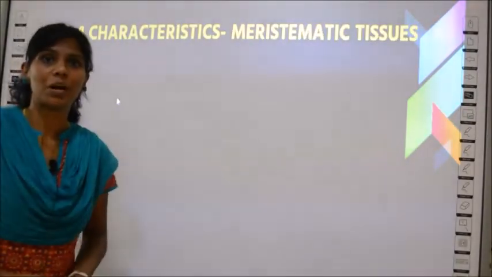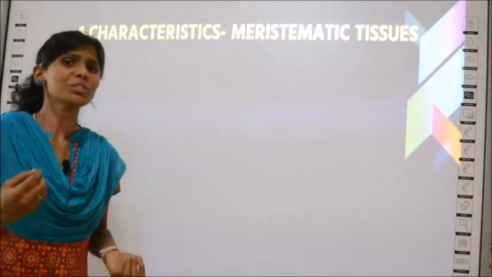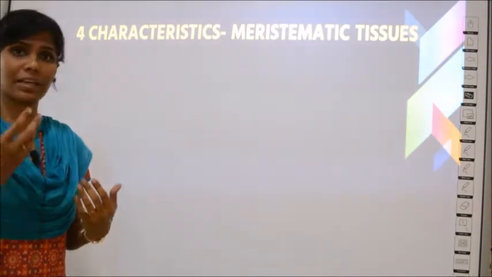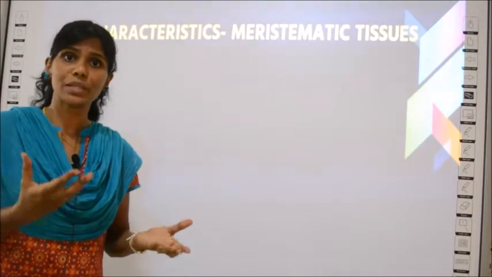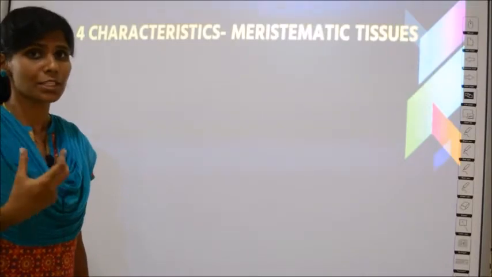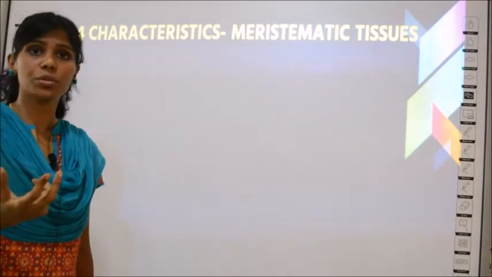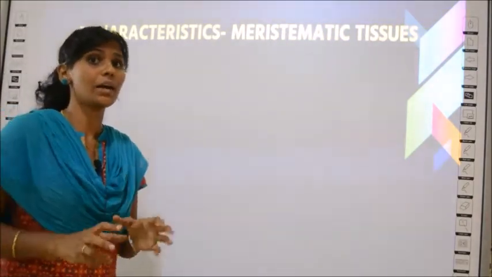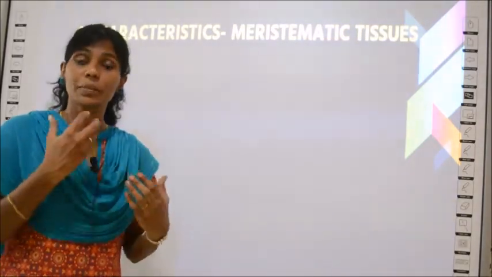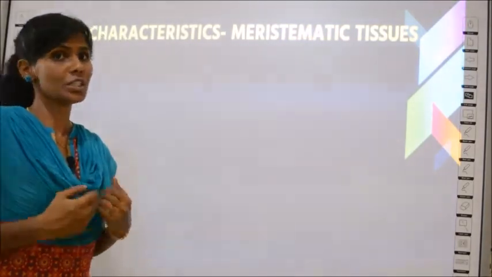Next we learn about the four characteristics of meristematic tissues. Why should you learn the characteristics of any cell type? Because if I give you a bunch of cells together, you should know how to pick out the meristematic cells or tissues. Each cell type has different characteristics; for example, some cells will have a large nucleus, some will have very closely packed cells. Based on these characteristics, you can pick out the cell, so it is essential to learn them.